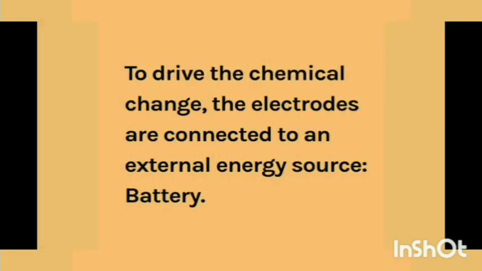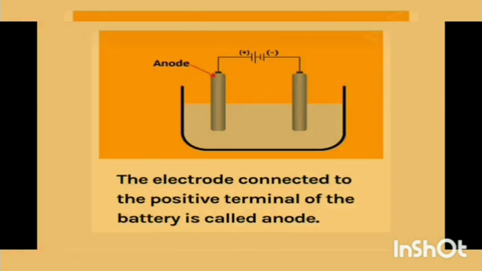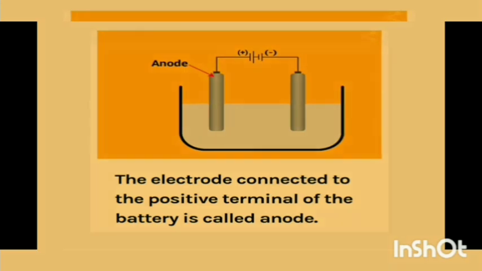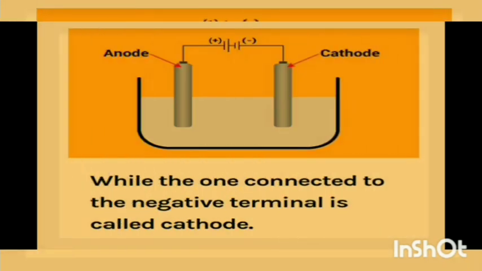To drive the chemical change, the electrodes are connected to an external energy source, that is a battery. The electrode connected to the positive terminal of the battery is called the anode, and the one connected to the negative terminal is called the cathode.